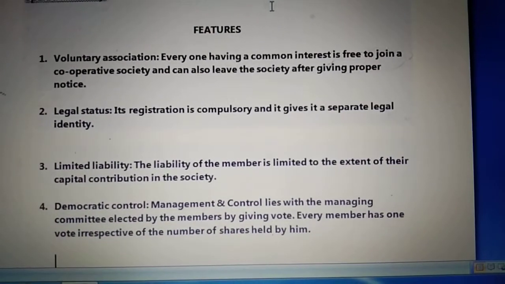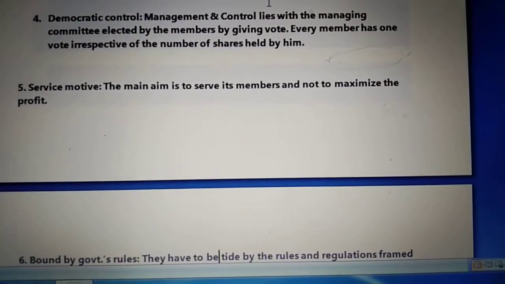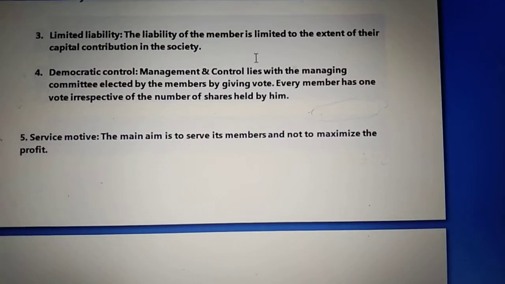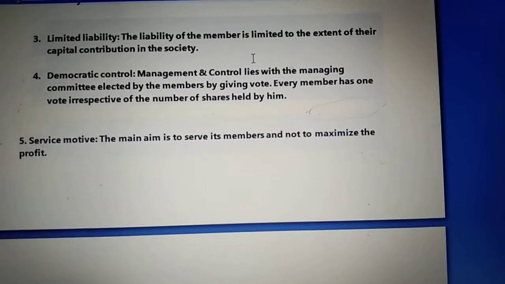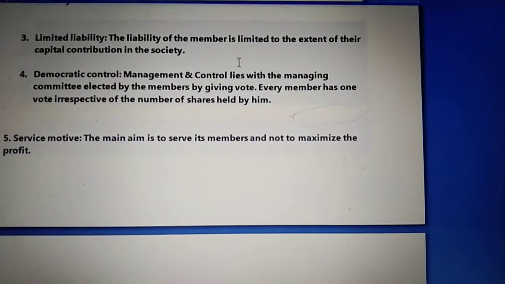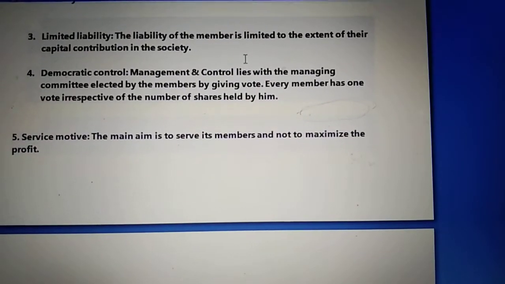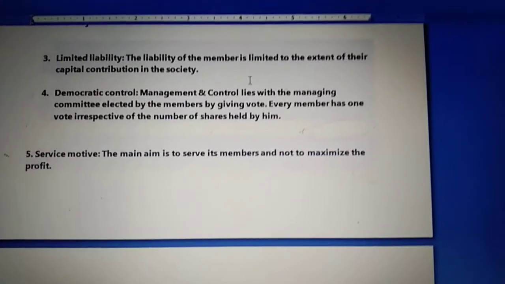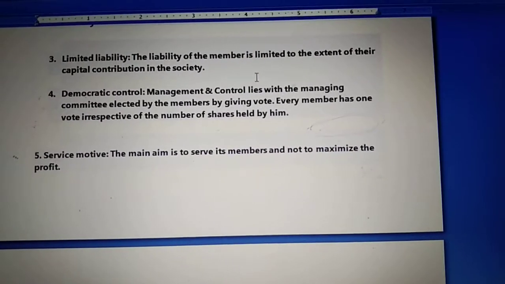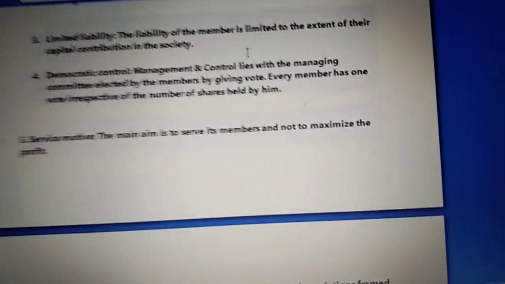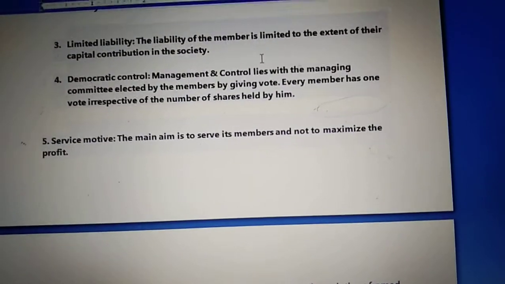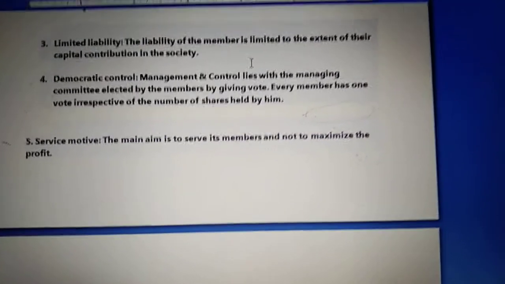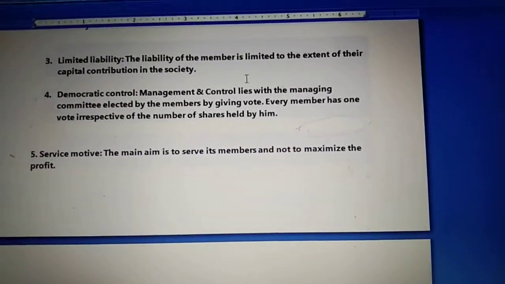The next feature of cooperative society is democratic control. Now, why democratic control? Because management and control lie with the managing committee elected by the members by voting. Every member has one vote irrespective of the number of shares held by him. Now students, when we talk about control here, the cooperative society works on the principle of democratic control. Democratic control basically says that in a cooperative society, the power to take decisions lies in the hands of the elected managing committee. So there is a managing committee which takes decisions.